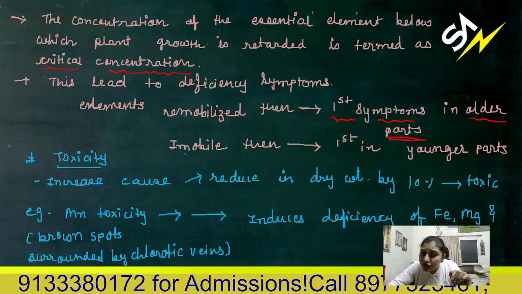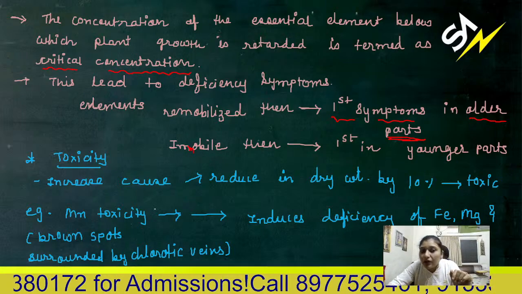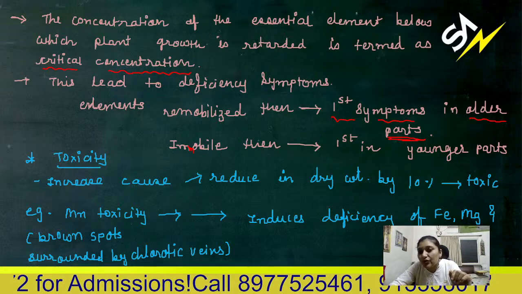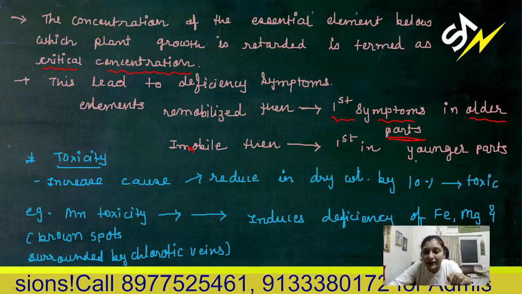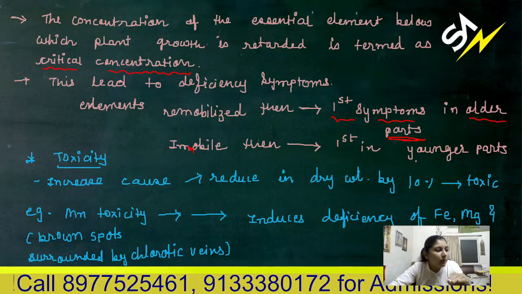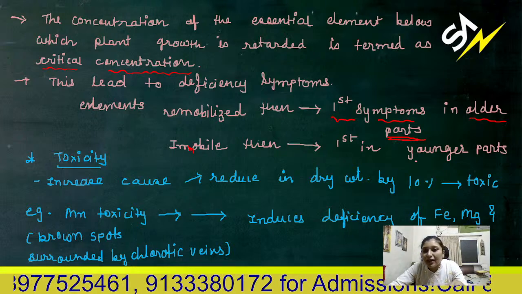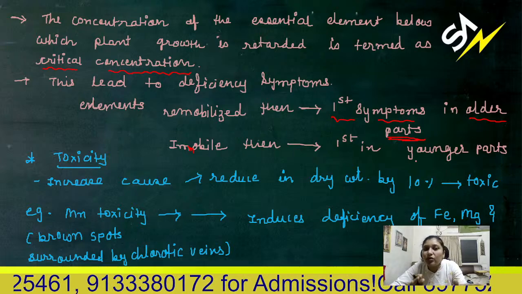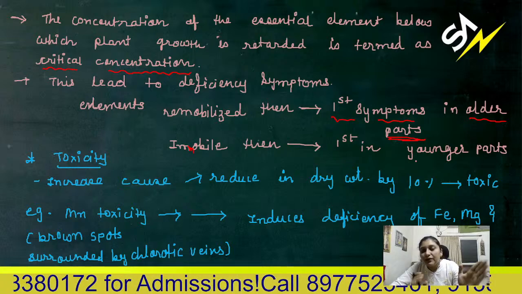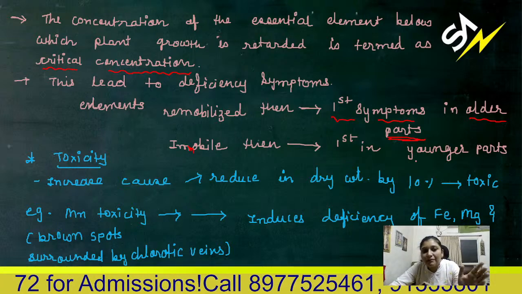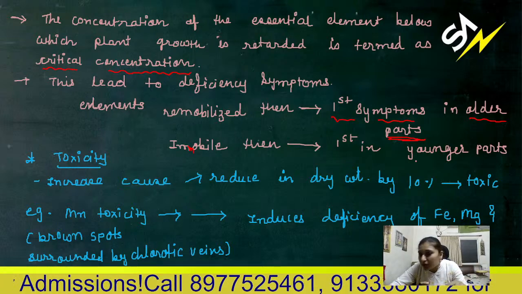But if it is deficient in immobile elements, then you can first observe these symptoms in younger parts of the plant. This is about deficiency symptoms: below the critical concentration of any element, the plant is deficient in that particular element.